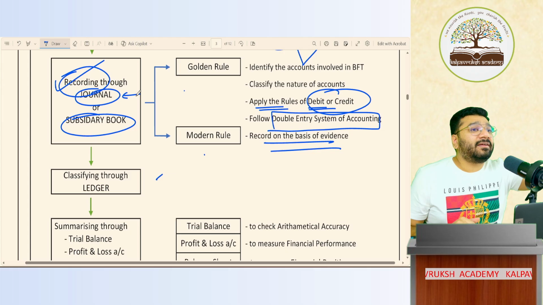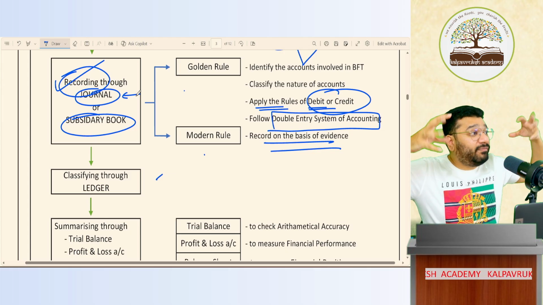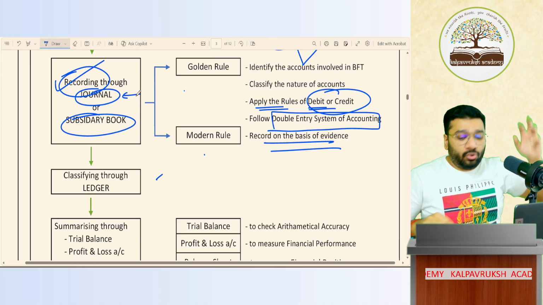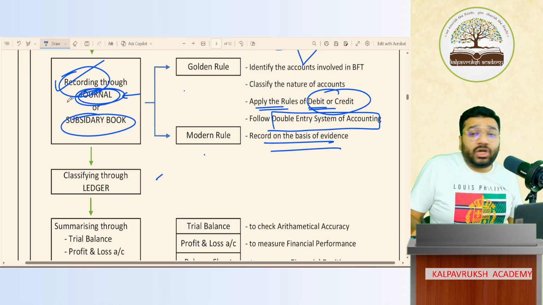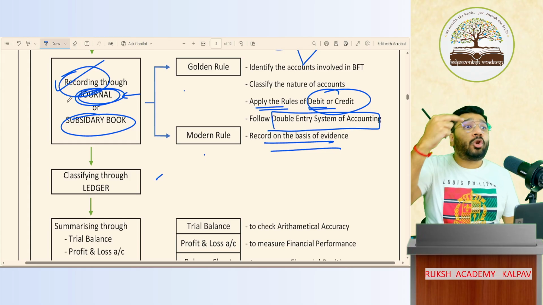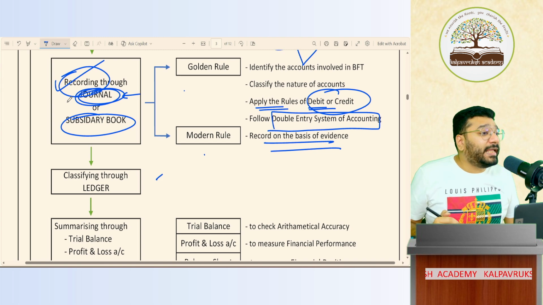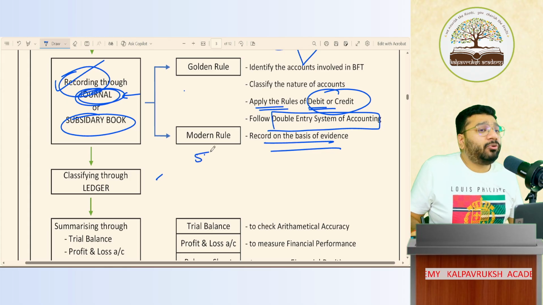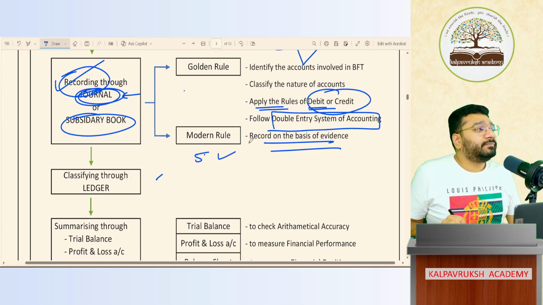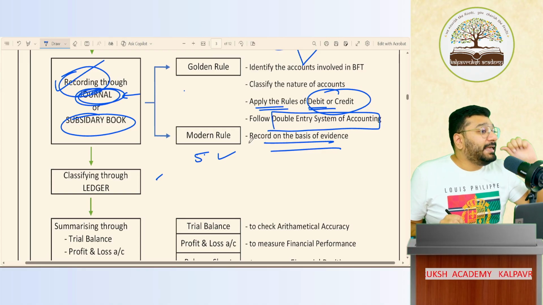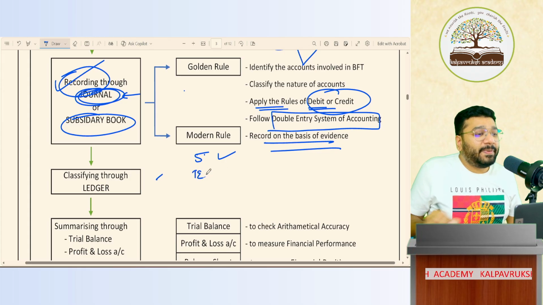He's saying, sir, a particular account, if I want to know the total of it, I cannot find the total. So the biggest drawback of the journal is that the total of the accounts is missing, because we record the journal in chronological order, as the transaction takes place. For example, today I purchased 5 laptops. I'll record it. After this, I spent 100 rupees for tea. I will record the tea expense entry.